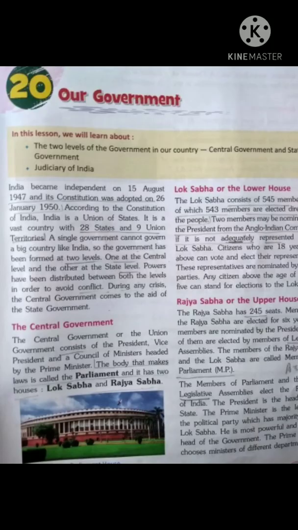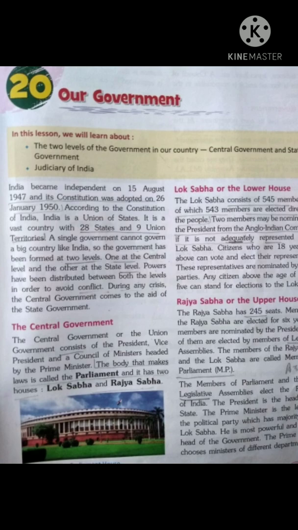Now come on children, chapter number 20, open your book, Our Government. We will read the two levels of the government in our country, central government and state government, and judiciary of India. First paragraph: India became independent on 15 August 1947 and its constitution was adopted on 26 January 1950. Constitution means Samvidhan. According to the Constitution of India, India is a union of states. It is a vast country with 28 states and 9 union territories.